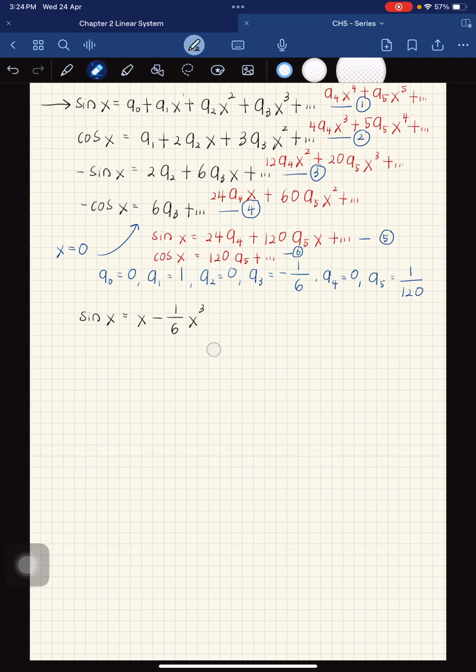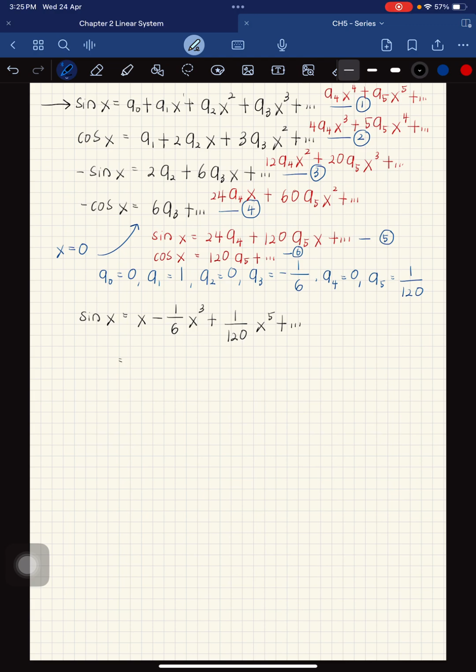Okay, so we extend the expansion. Now we get a4 equal to 0, and a5 equal to 120. So plus 120 x^5, plus and so on. And now we can get the pattern.